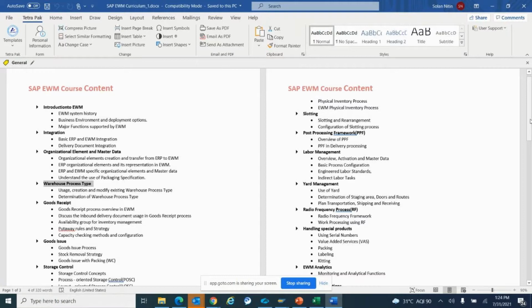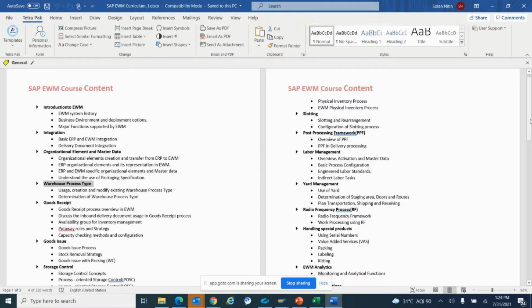So we use this RF to scan the material. Okay, so we have the materials with us. On those materials we have the barcodes available. So we generally scan those materials, and the entire information gets fed into the system. So instead of typing the material name and the quantity and each and every detail into the system, we can simply scan the things, and all the information related to the material gets captured into the system, and then